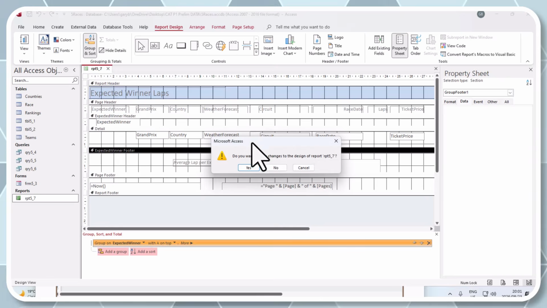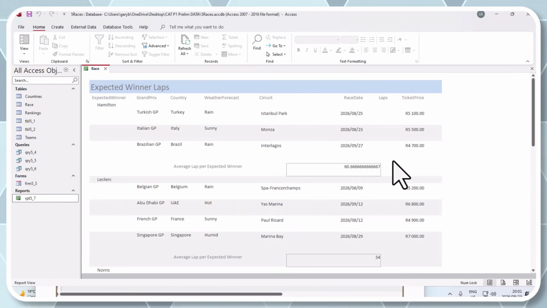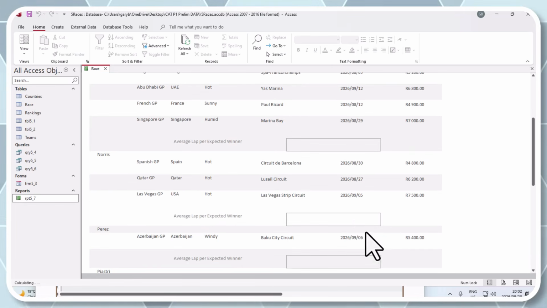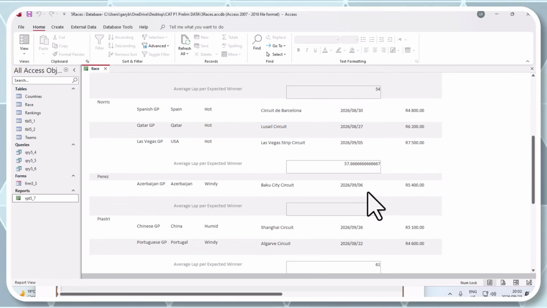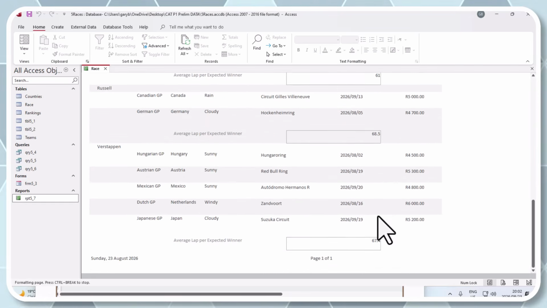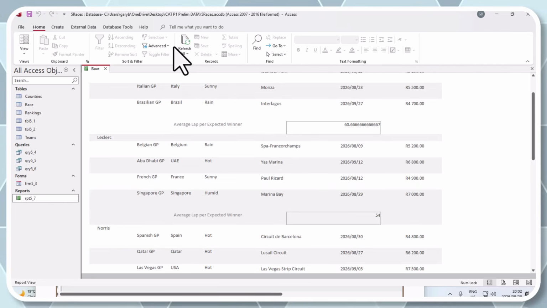So let's run this. Let's save it and see if it's giving us the average of the laps, which is perfect. There we can see the average 60.66666 going down there. The next average is 54. The next one is there. They're not telling us much about rounding yet at this point, but we have got that calculating that out, which is perfect so far. Would you agree, guys?